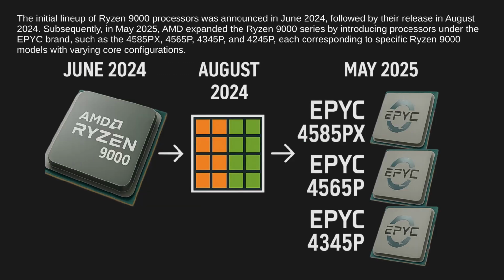The initial lineup of Ryzen 9000 processors was announced in June 2024, followed by their release in August 2024. Subsequently, in May 2025, AMD expanded the Ryzen 9000 series by introducing processors under the EPYC brand, such as the 4585PX, 4565P, 4345P, and 4245P, each corresponding to specific Ryzen 9000 models with varying core configurations.